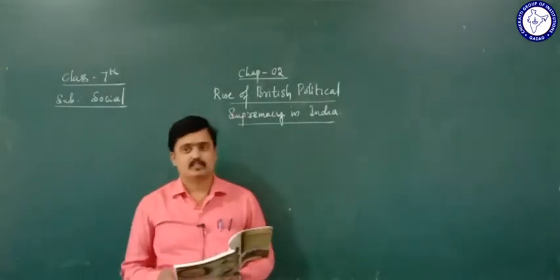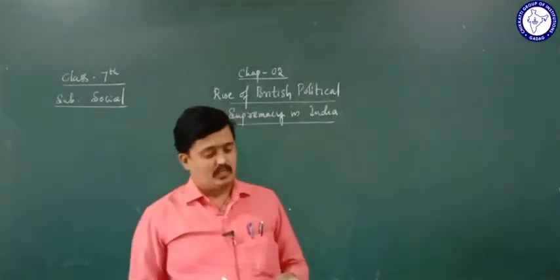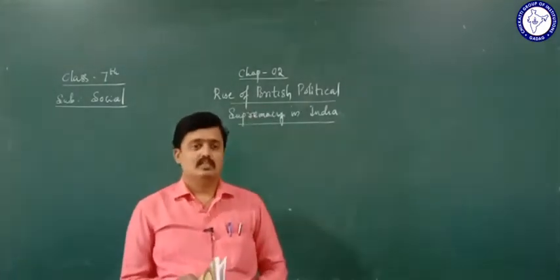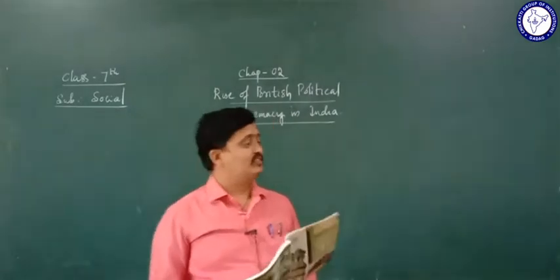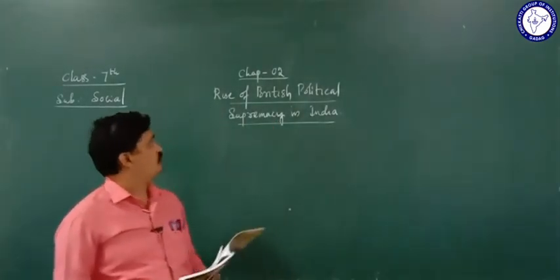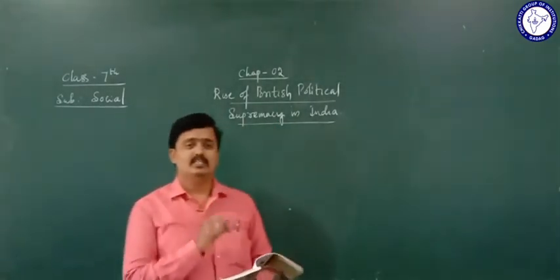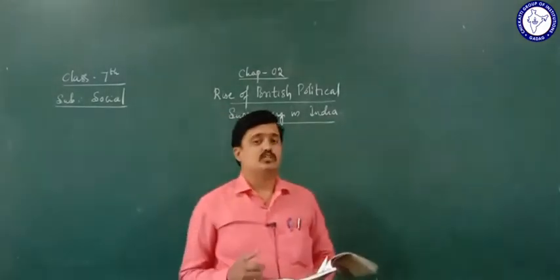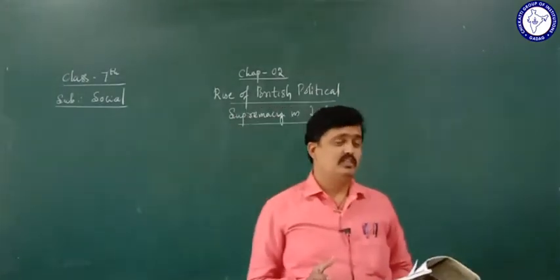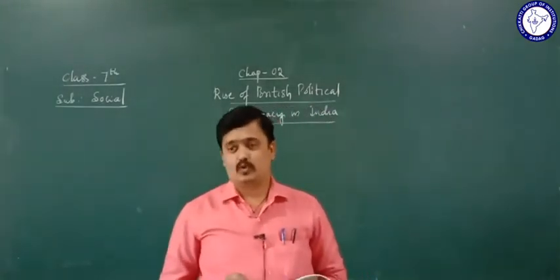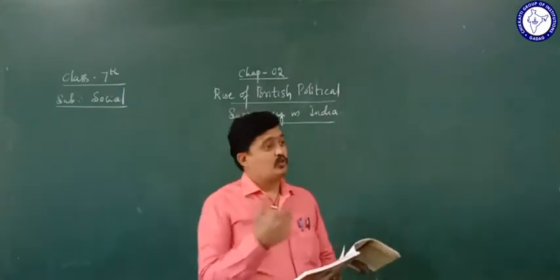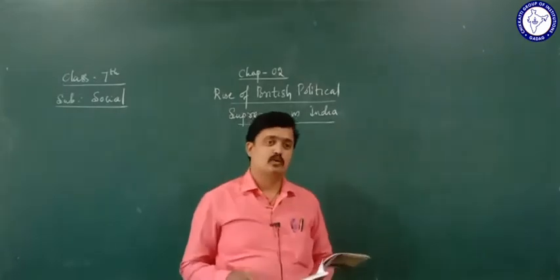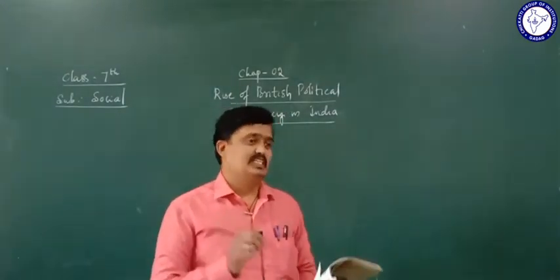Good morning, students. We have already studied the advent of Europeans in the previous class. In this class, we are going to study one more lesson, called the rise of British political supremacy in India. It means that by taking advantage of the political instability of the Indian rulers, the British thought to establish their political supremacy in India. Then how did they establish their political supremacy in India?